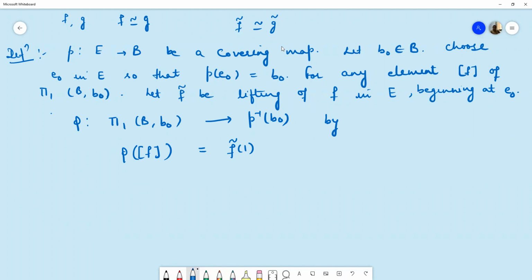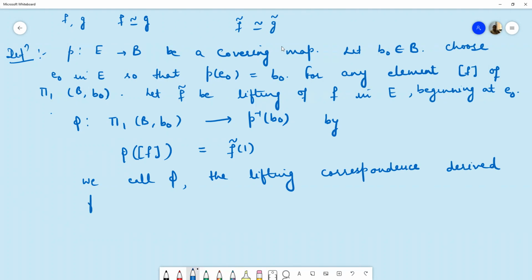Now we will call this mapping phi the lifting correspondence derived from the covering map P.